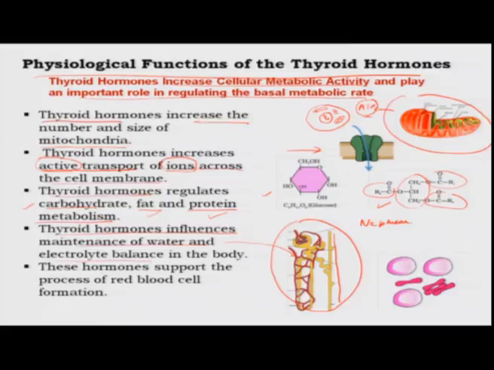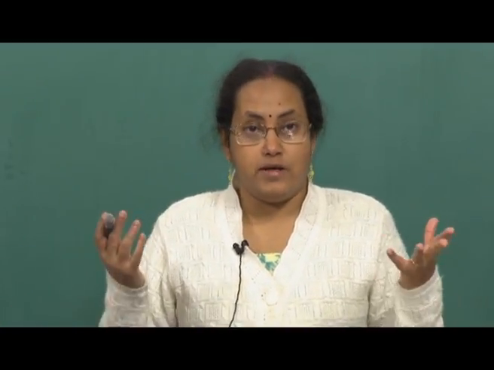So, lastly, the thyroid hormone has been shown to support the process of red blood cell formation. You are familiar with the red blood cells, which are also known as RBCs. These red blood cells have a turnover rate of about 120 days, but also under certain circumstances you need to increase the production of the red blood cells, because either you have lost a lot of blood, because of which the oxygen carrying capacity of your blood has decreased, or you have gone to a place where there is very little oxygen in the air.